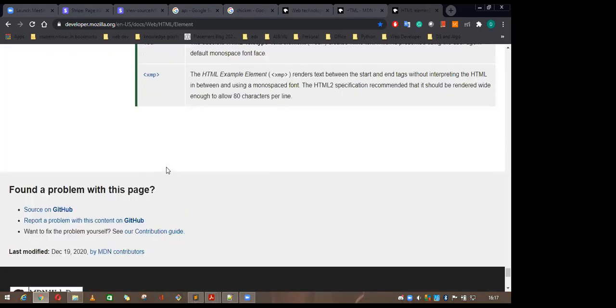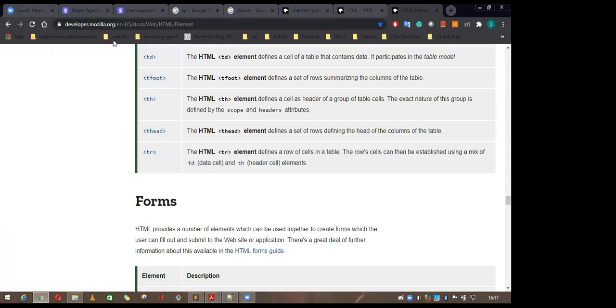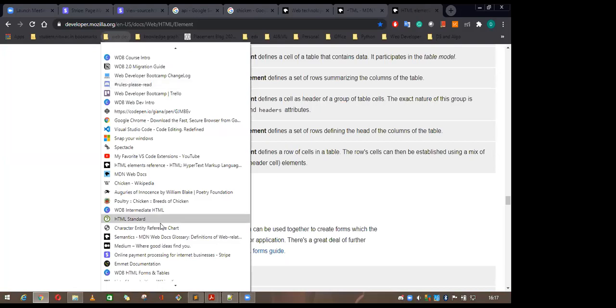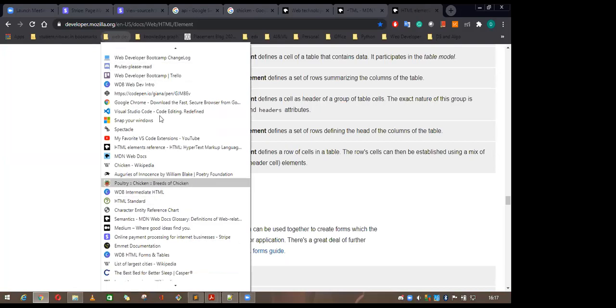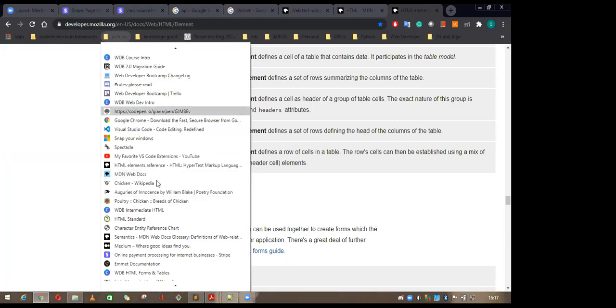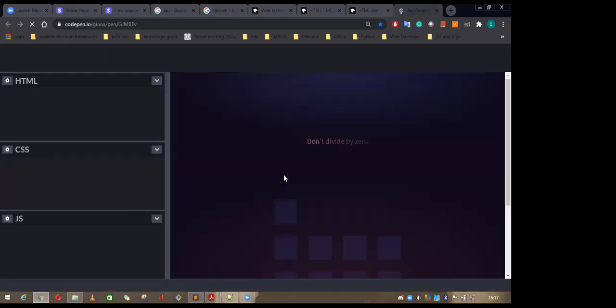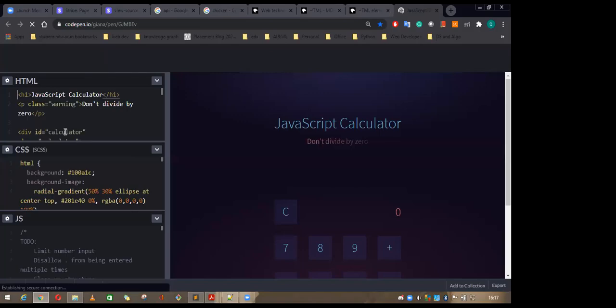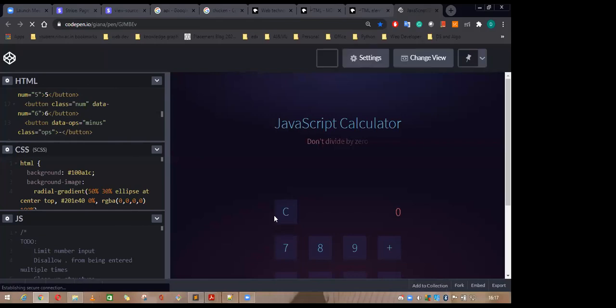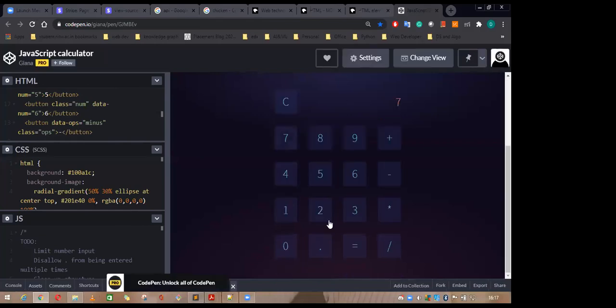Okay, so before starting this, let me show you something, a very basic web page. CodePen is also a very basic website where you can directly write your HTML code or CSS and JavaScript in a single place. This is a calculator, the basic calculator. There you can calculate everything. See, it is giving the result.